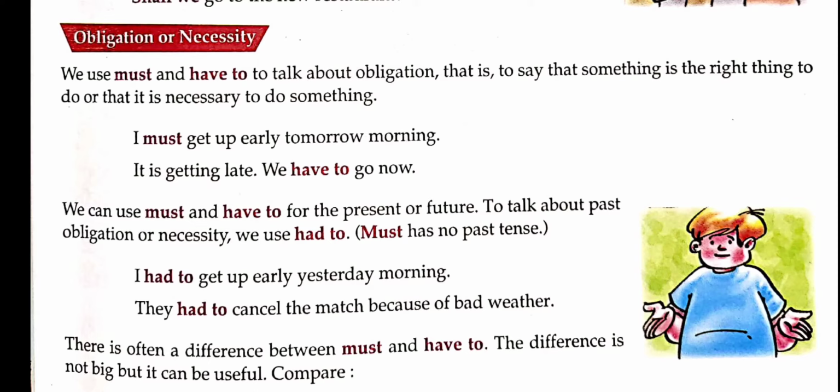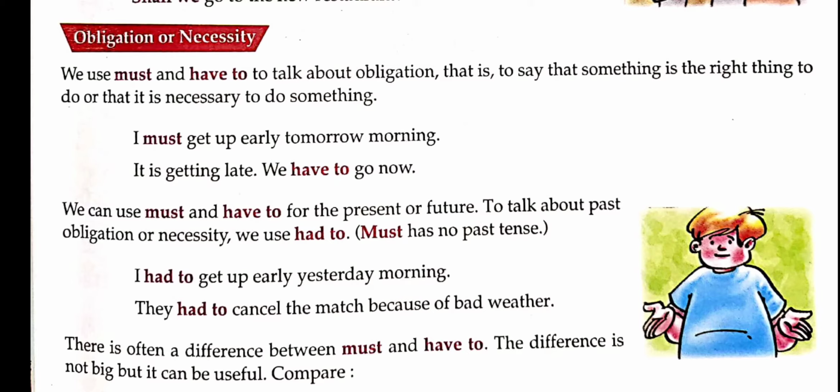So when we are talking about obligations, or to say that something is the right thing or it is necessary to do something, at that time we use the modals must and have to in sentences.